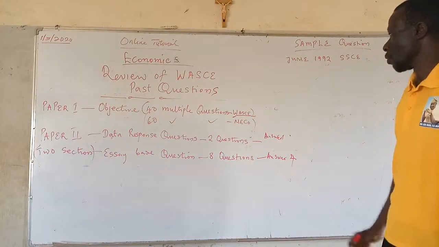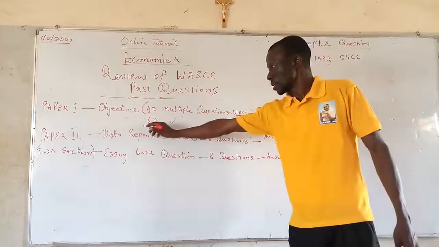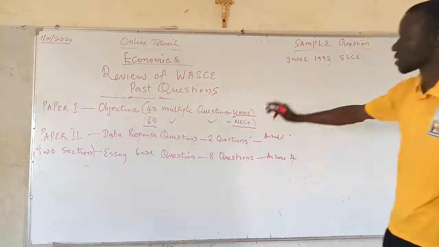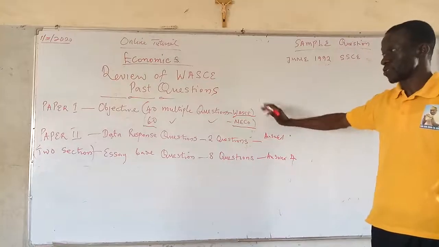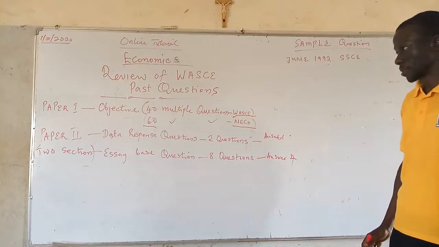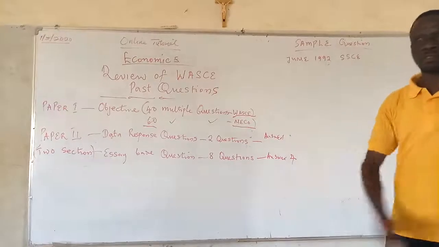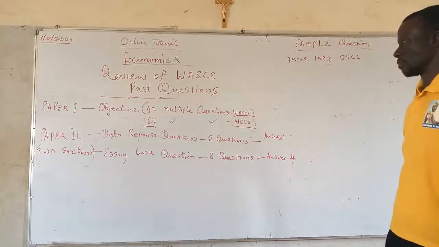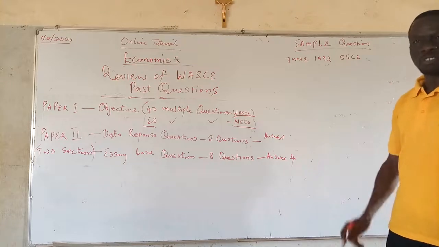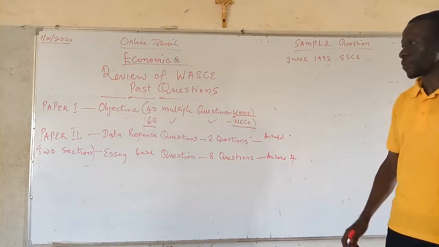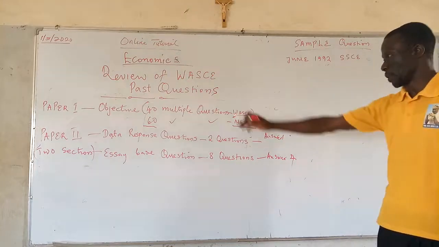While for NECO, you'll be subjected to 60 multiple choice questions, a little bit different from the West African School Certificate exams. Here, you'll be tested across the syllabus, various topics on the syllabus. Accurate knowledge of the principles of economics will be of great importance to you in this paper.